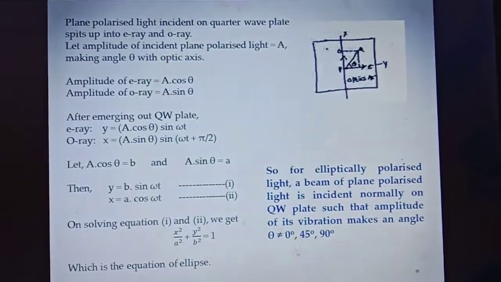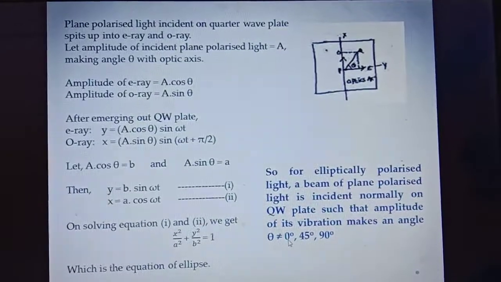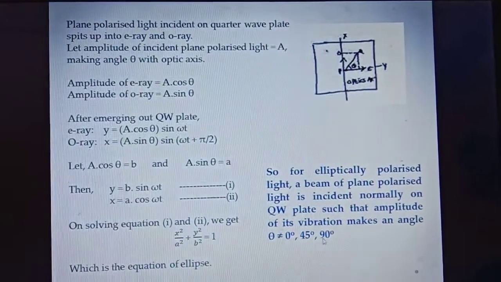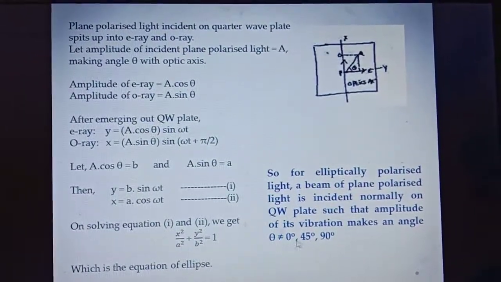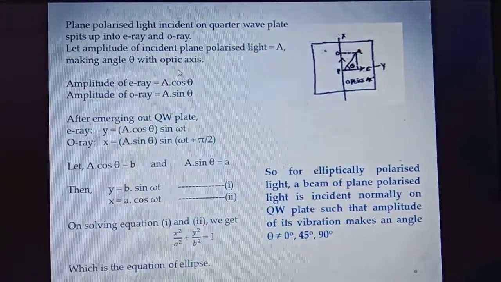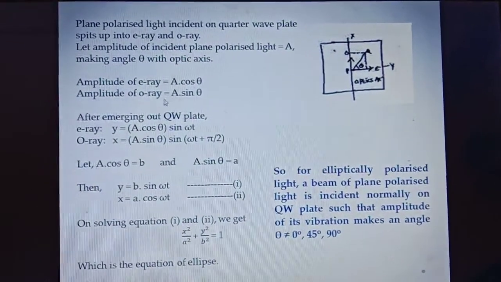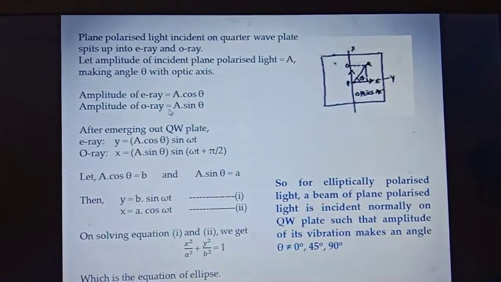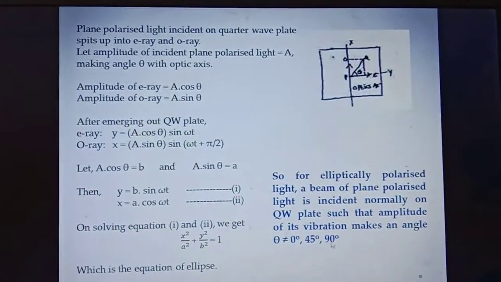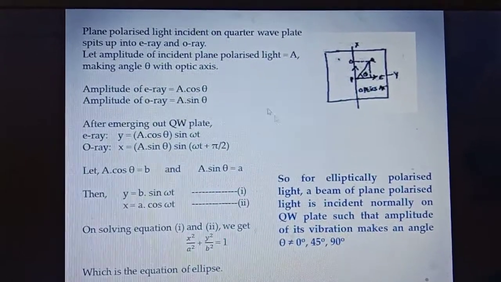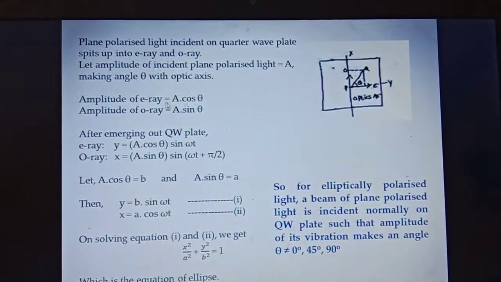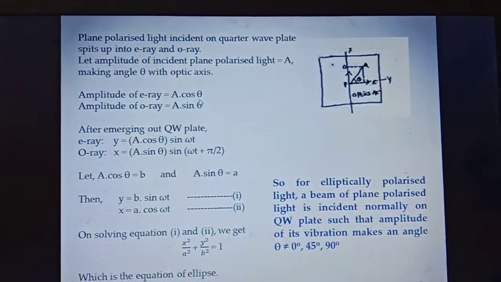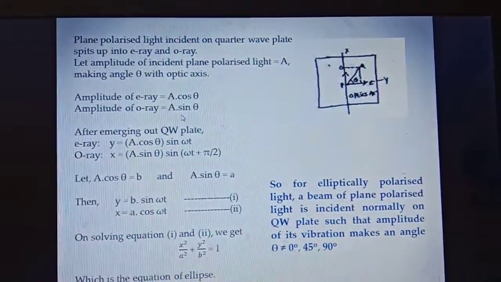It is to be remembered that theta is not equal to 0 degree, 45 degree or 90 degree. If we take theta equal to 0 degree, then the amplitude of O ray becomes 0, so O ray is not present, only E ray is present. If we take theta equal to 90 degree, then the amplitude of E ray becomes 0, so only O ray is present.